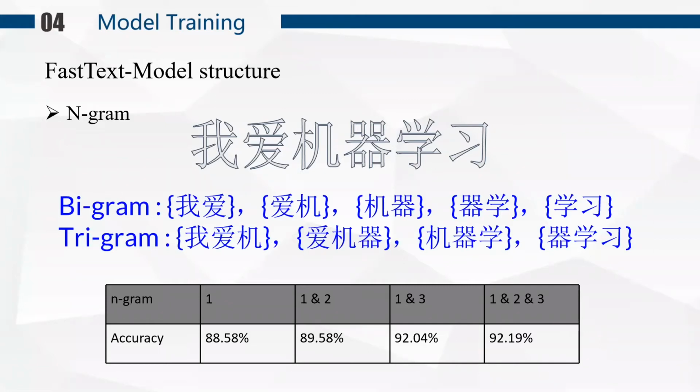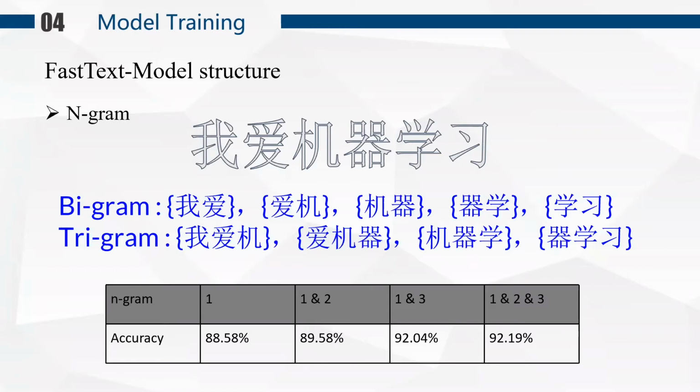While the model is training, each n-gram trains a corresponding vector, and the vector of the original word is obtained by summing the vectors of all n-grams. All word vectors and character-level n-gram vectors will be added together and averaged as input to the training model.